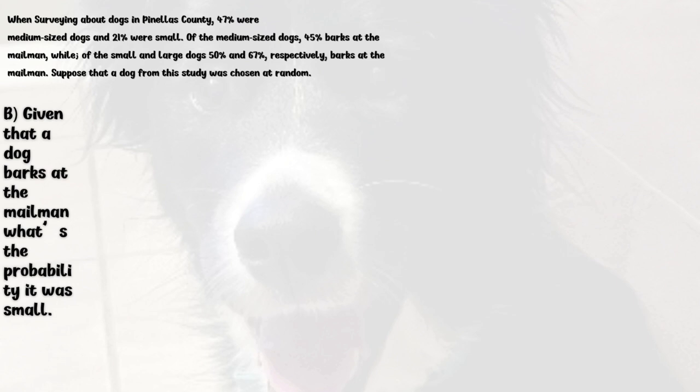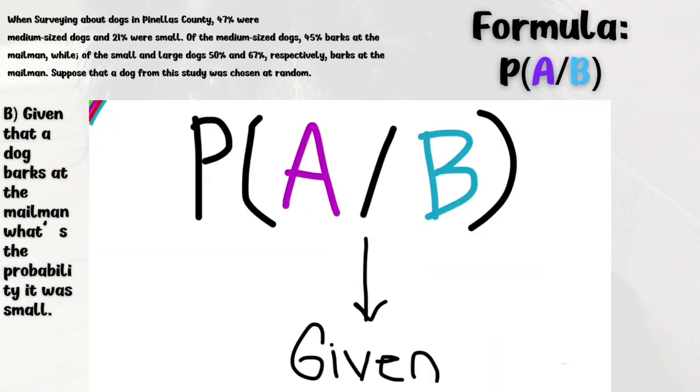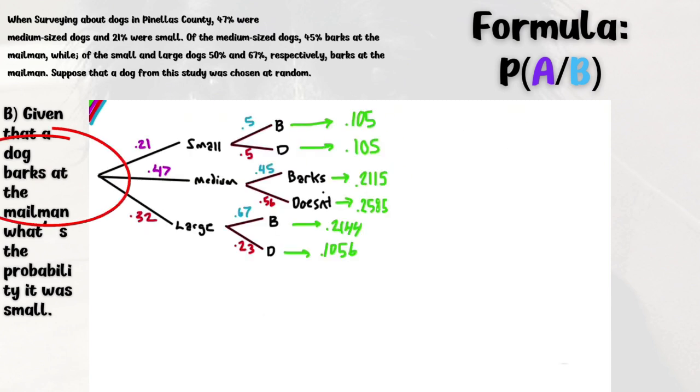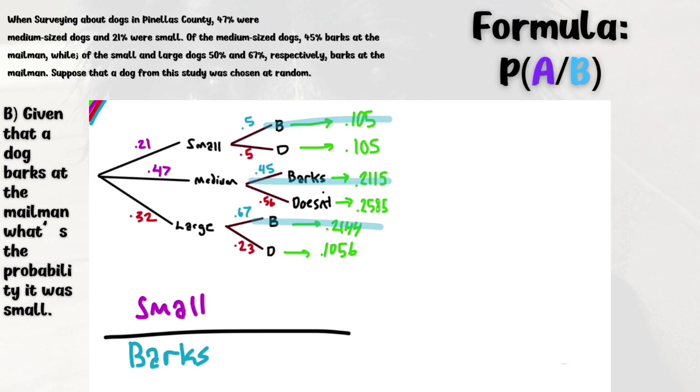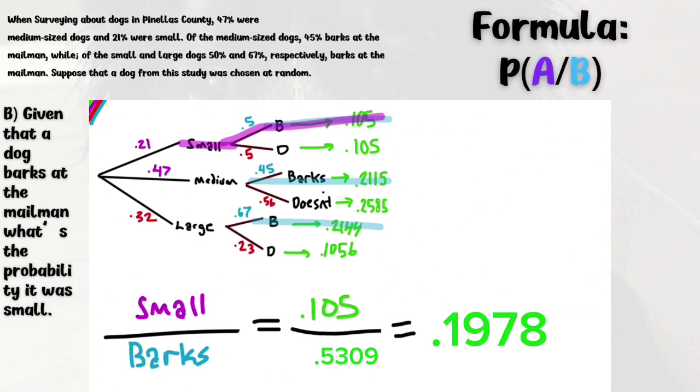Now onto part B. This is a given problem and is solved with the formula P(A|B), where the slash means given. The formula is read as the probability of A given that B occurred. So the words following given become the denominator, which you find by adding the related probabilities. In this case, we add all the probabilities of dogs barking, so 0.105 plus 0.2115 plus 0.2144. And then the numerator is the value from the denominator that fulfills the requirements, so small and barking, 0.105. So our answer is 0.105 over 0.5309, or 0.1978.